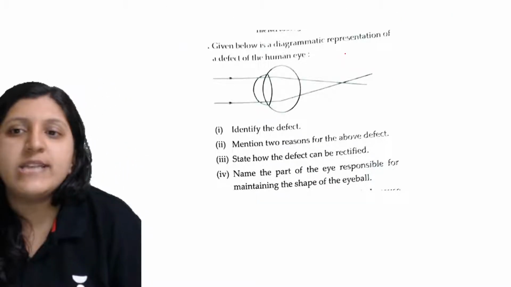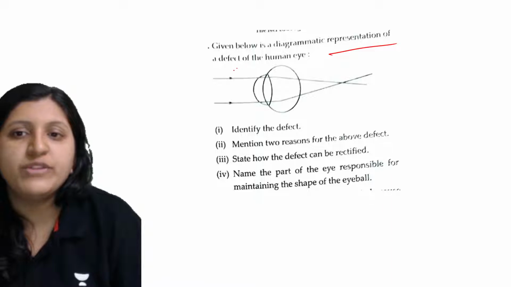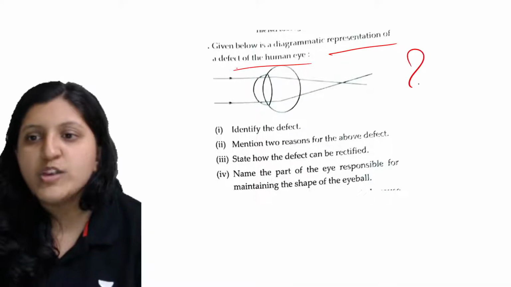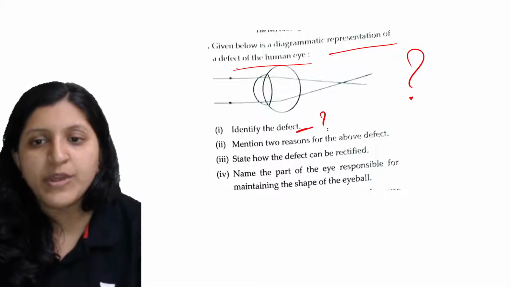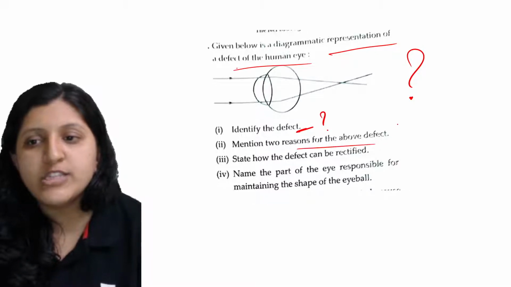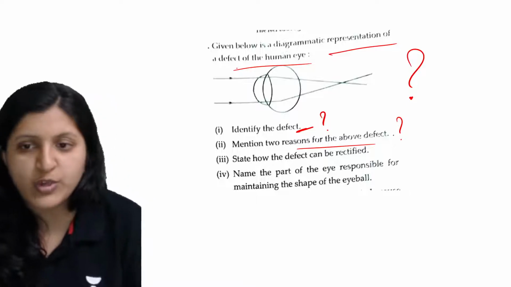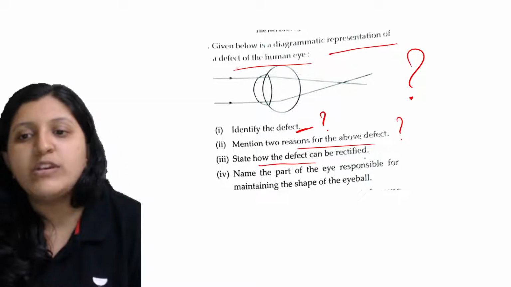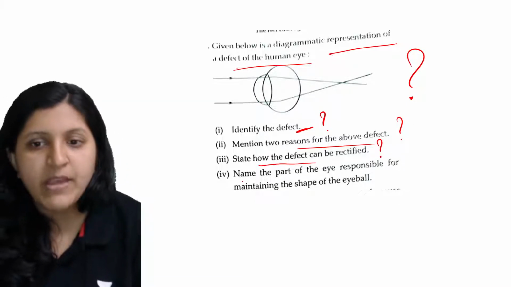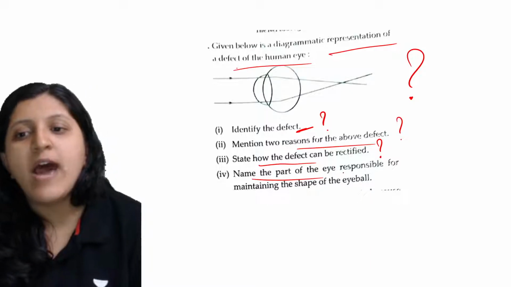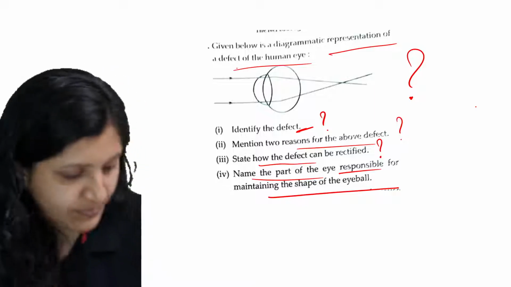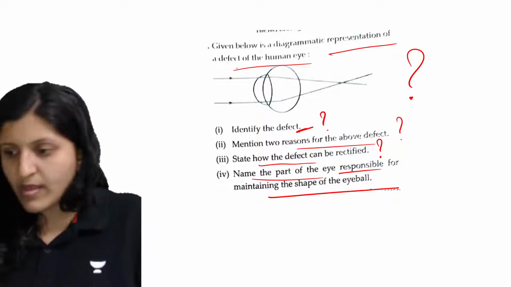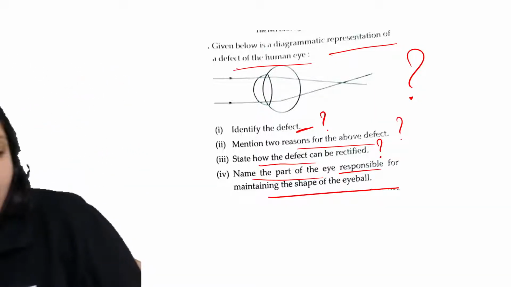Given below is a diagrammatic representation of a defect of the human eye. What is this defect? Identify the defect. Then mention the two reasons for this eye defect. State how the defect can be rectified. Then name the part of the eye responsible for maintaining the shape of the eyeball. So you can type in your answers.